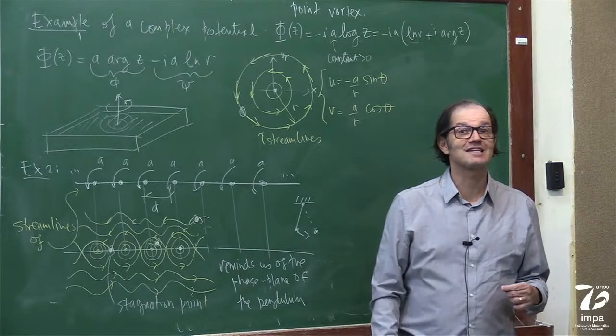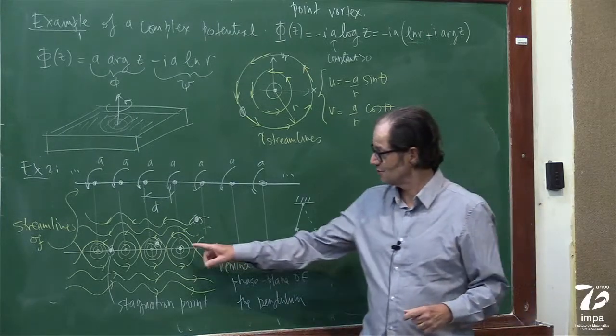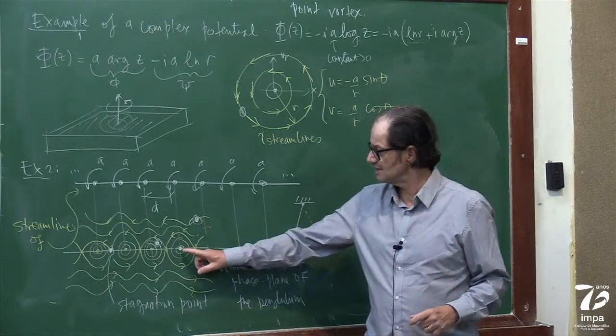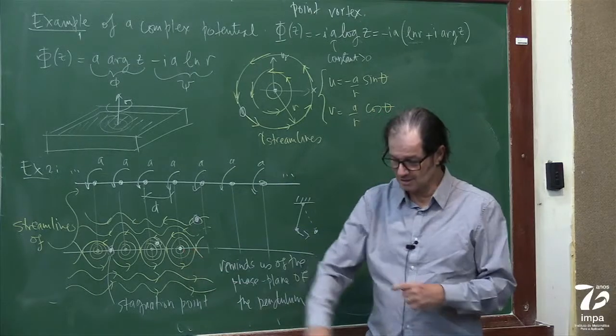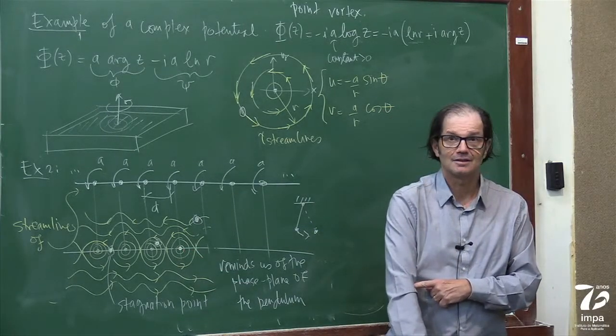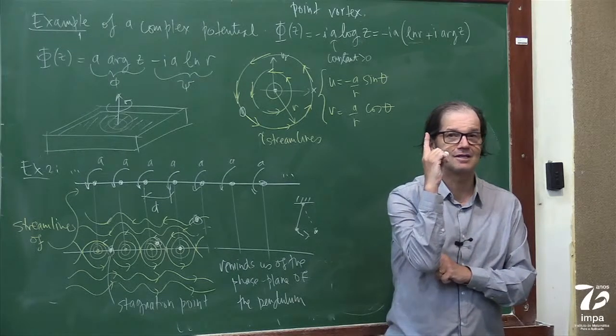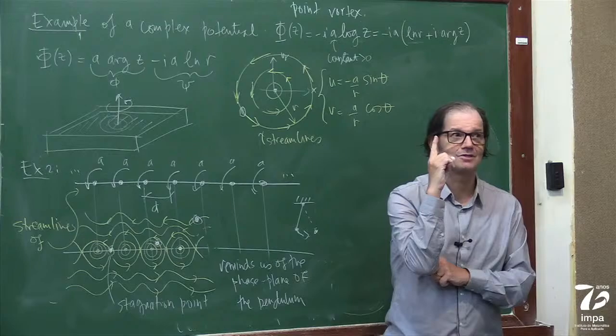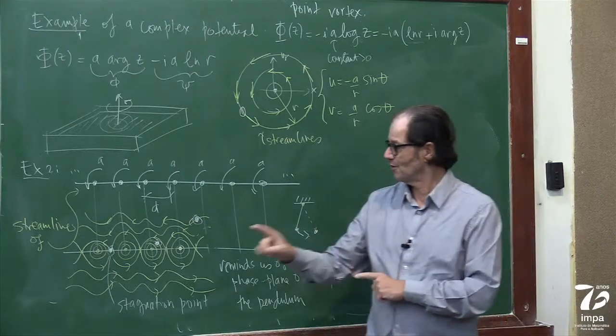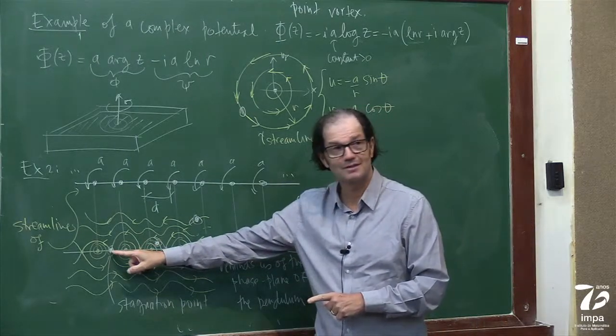And let me show you qualitatively that it does. So this point here is the point at rest. This point here is an unstable stationary point, which is this one here.